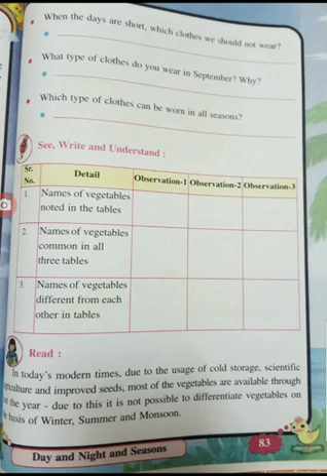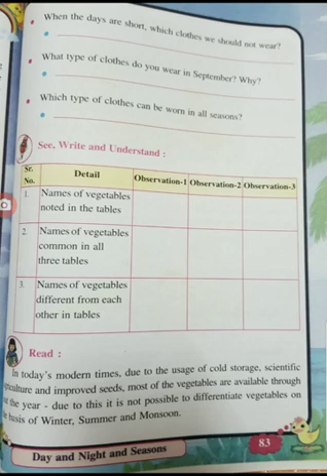Carrot, cabbage, you must have seen in the markets now. Peas and everything we get in plenty in this December month. Again, in all the three tables what we can see is potato we find in all the three tables, means what? All the three seasons. Potato is common, brinjal is common, and bottle gourd. Bottle gourd means dudhi. All these three vegetables we get in all the seasons. That is why it will come in all the three observations.